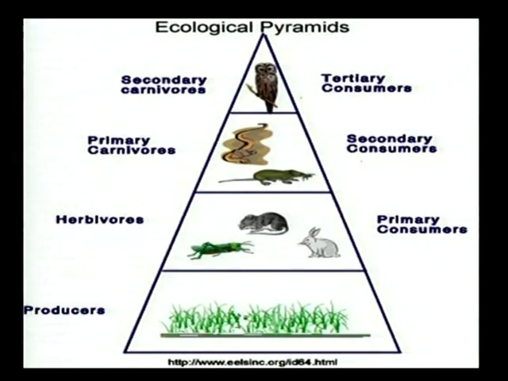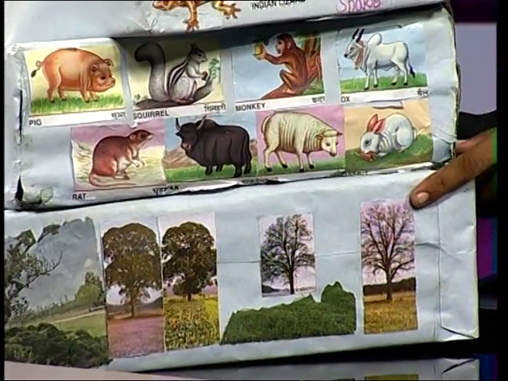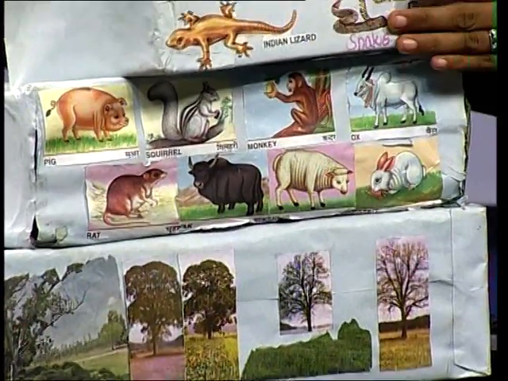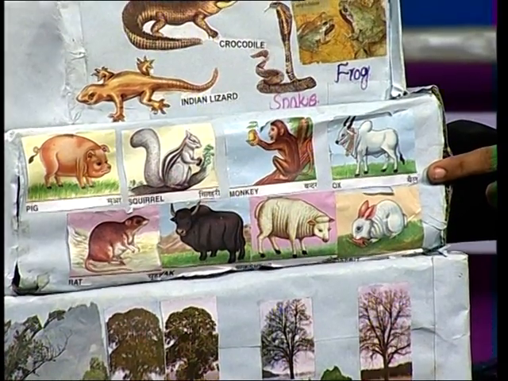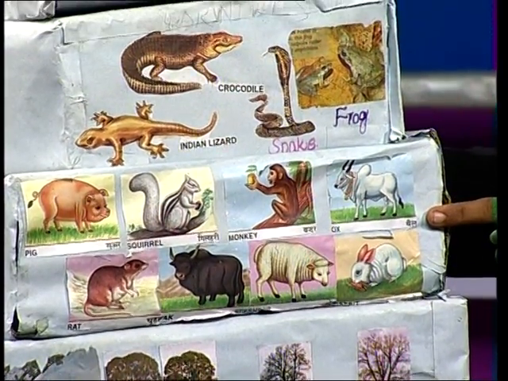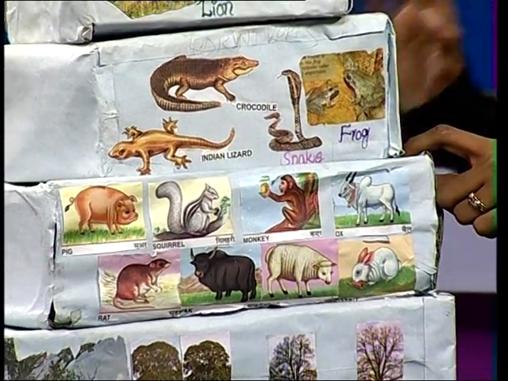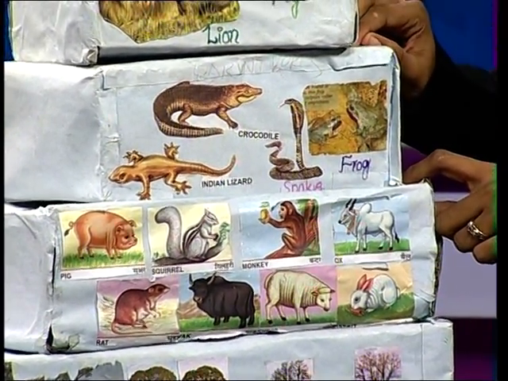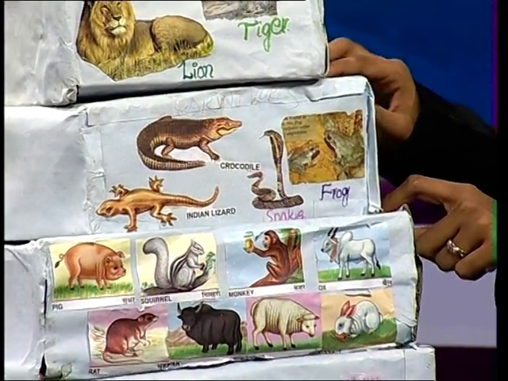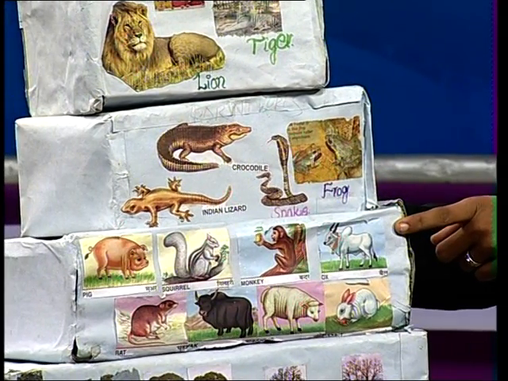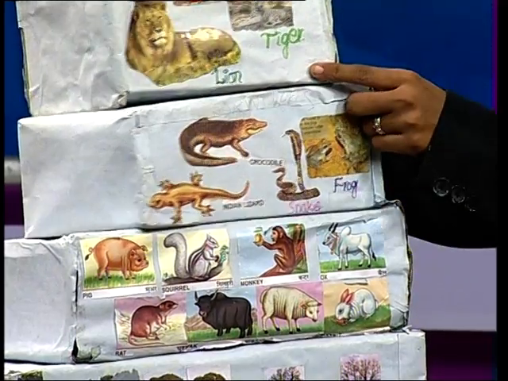If you observe this, these are producers. Plants are called producers. Plants are more than primary consumers. Primary consumers like pig, squirrel, monkey, ox, rat, etc. If you observe this figure, all these animals are eating plants only, or fruits which we get from plants, and primary consumers are also called herbivores. Primary consumers are more than secondary consumers.